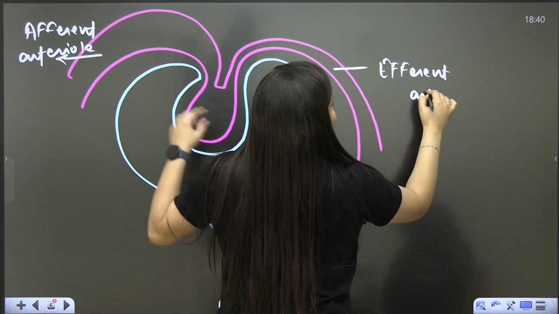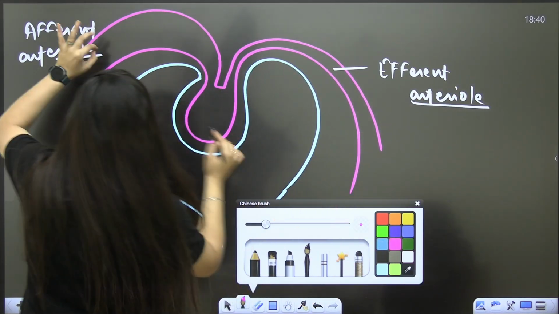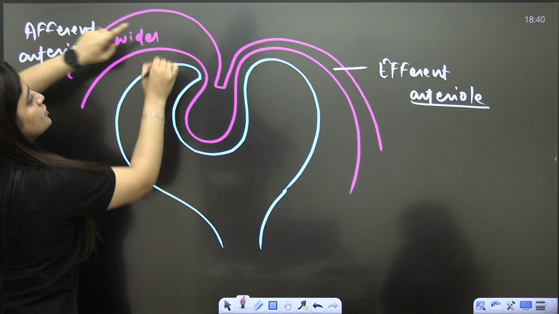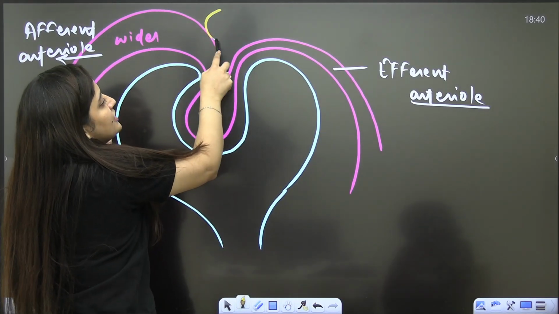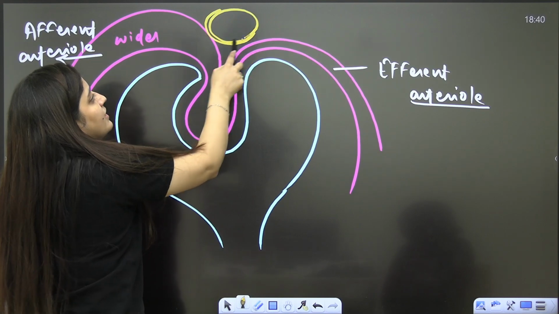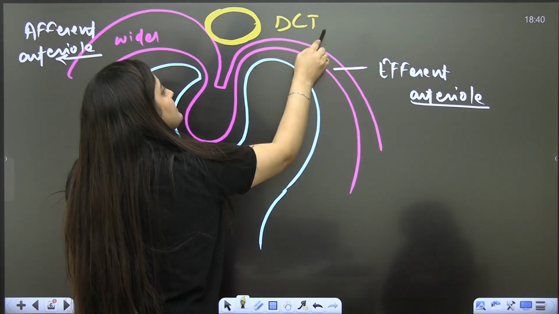Here you can also see the difference in the diameter. The afferent is the wider one, this is important, and the efferent is narrower. Especially this afferent arteriole is coming in contact with the DCT, the distal convoluted tubule.